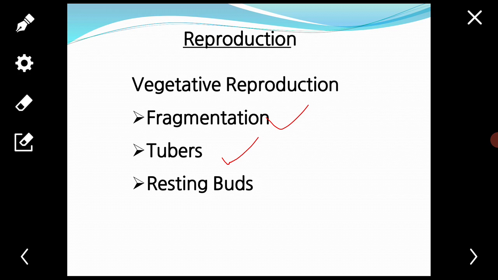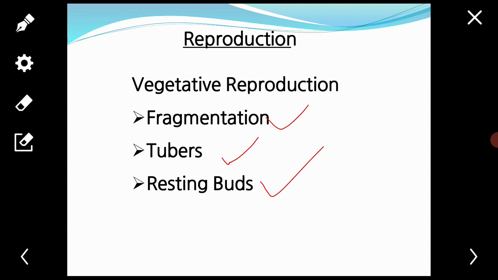The tubers store food and bear scales. They survive under adverse conditions when the aerial parts of the parent plants die. At the onset of favorable conditions, meaning on the appearance of favorable conditions, they produce new plants.